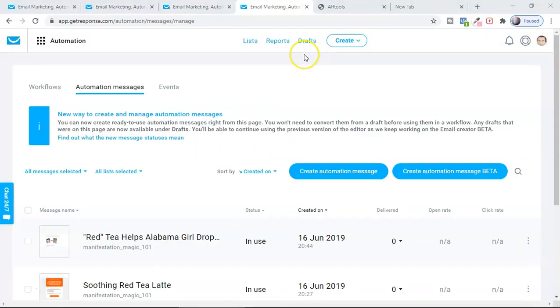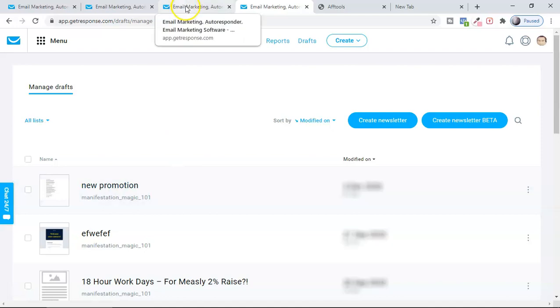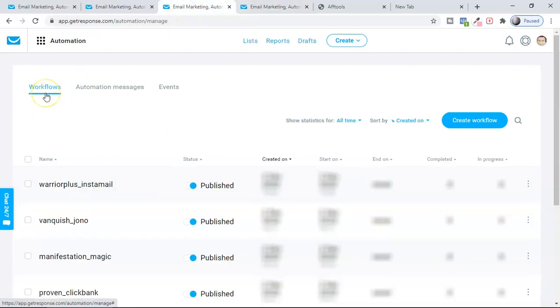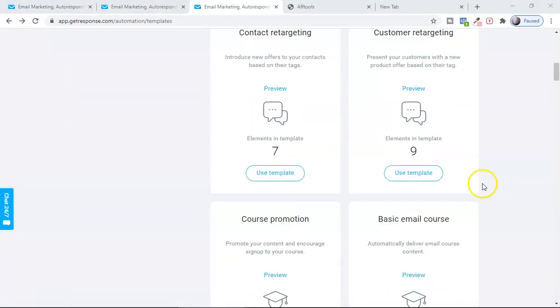The email message which we prepared will be here in the draft. If you click on the draft, you can see the new promotion. This is what we created just now. We're going to use this while setting up the workflow. To create a workflow, guys, we'll go to workflow here, and then click create a workflow. Now here you have different options to create the workflows.